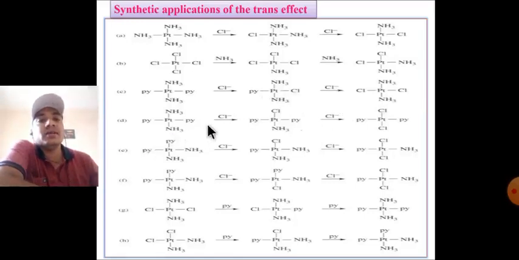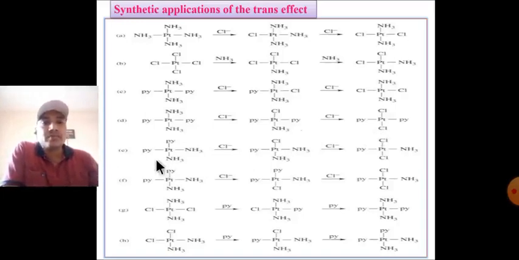Again, with pyridine, Cl is replaced by NH3, and again Cl, NH3 is replaced by Cl to form a trans complex. In the fifth example, Cl is replaced by NH3 and pyridine, then again Cl replaces at the trans position. This Pt-NH3 bond is weak, then it forms a trans complex.